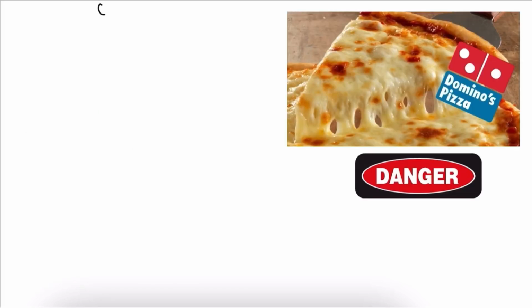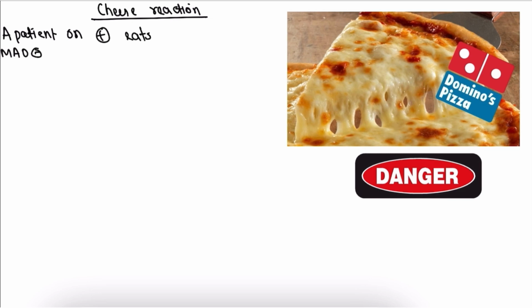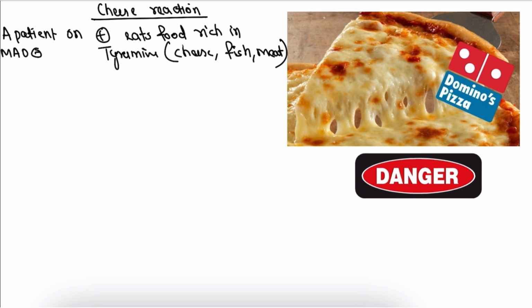Now we are going to discuss about the cheese reaction. A patient who is on MAO inhibitor eats food rich in tyramine like cheese, fish, meat, etc. The tyramine enters gut and liver where it would get degraded, but in a patient who is on MAO inhibitor, the degradation does not occur.